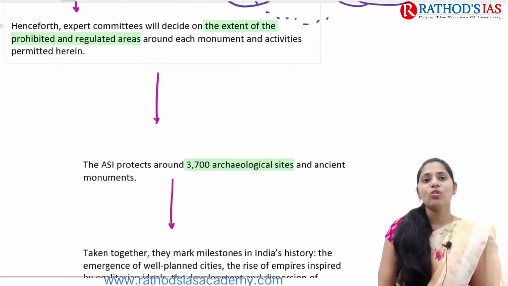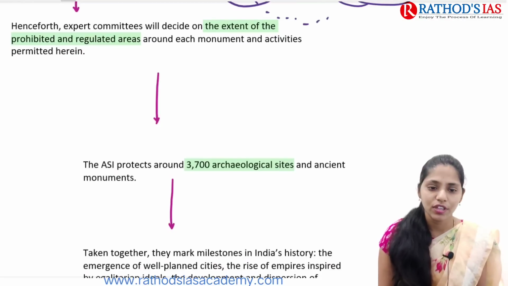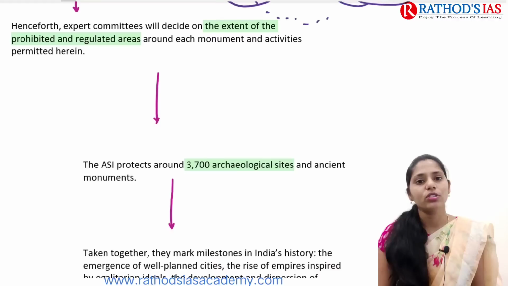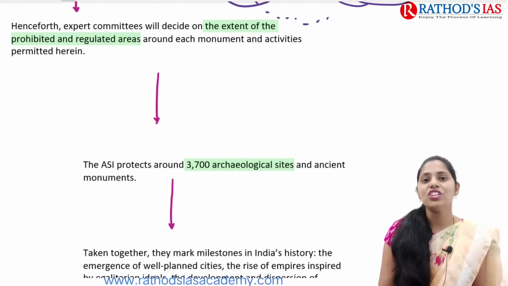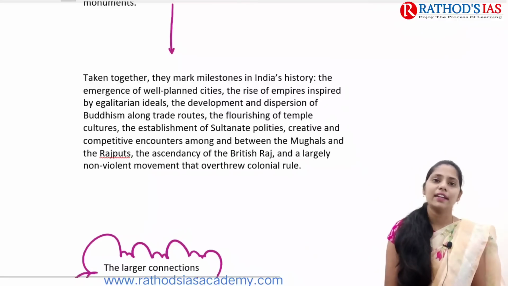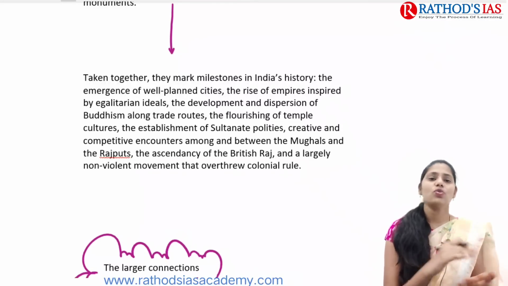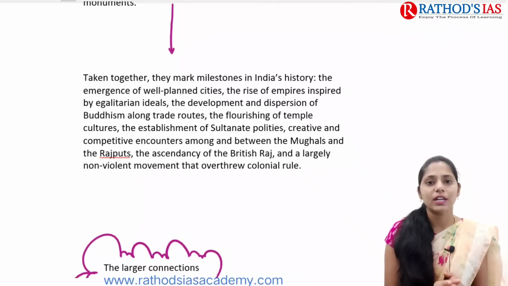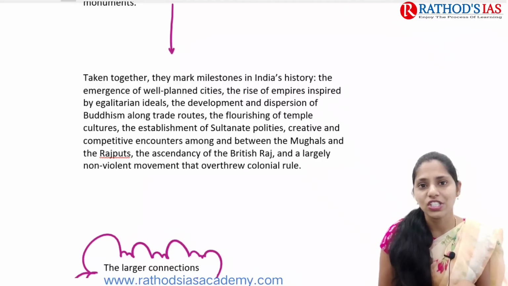So if we are talking about the role of the Archaeological Survey of India, it protects about 3,700 archaeological sites and ancient monuments in India. If we are talking about the history of architecture in India, first we need to talk about Harappan culture. Yes, we all know that the Harappan civilization was the first level of urbanization in India.